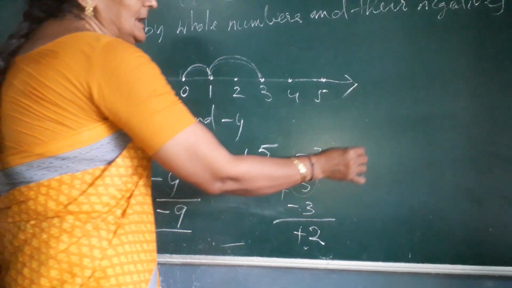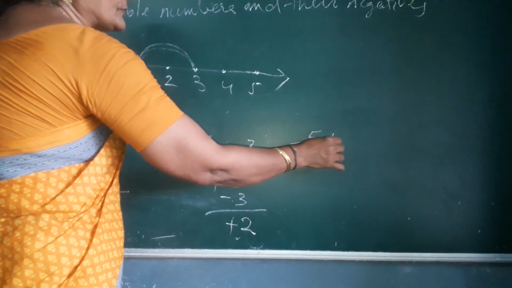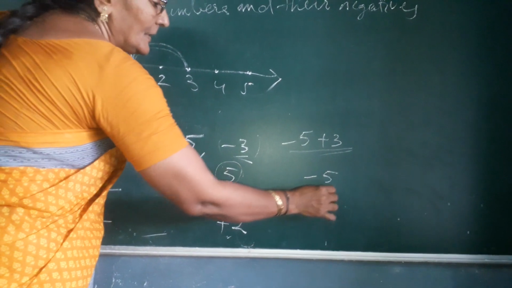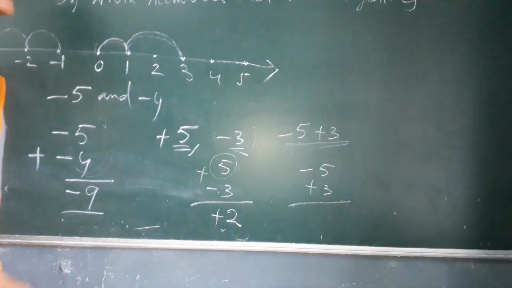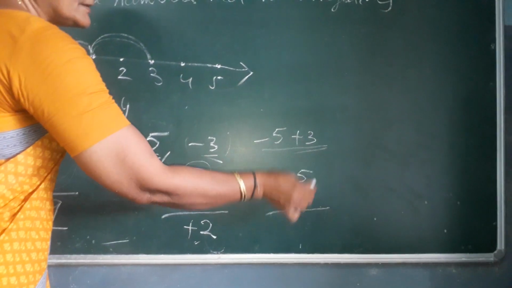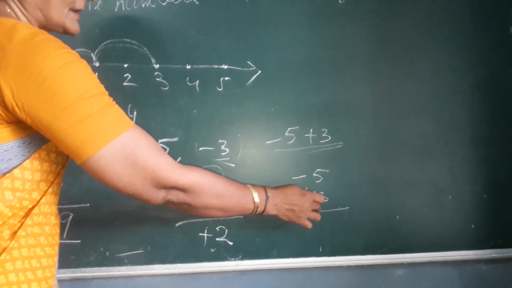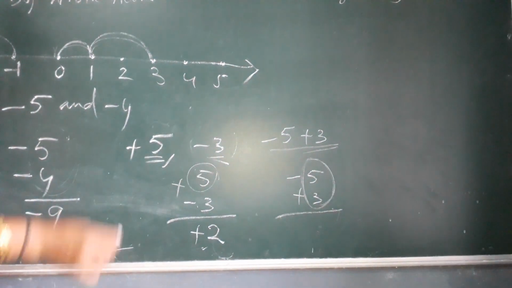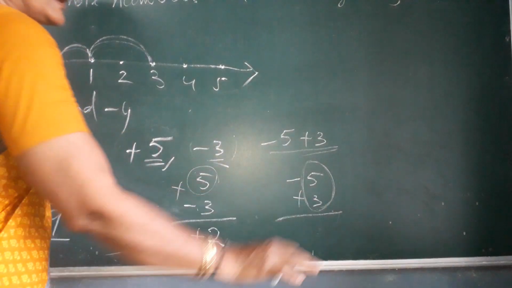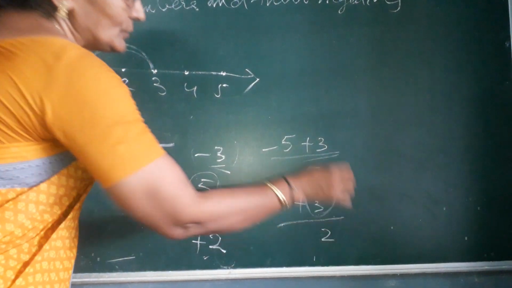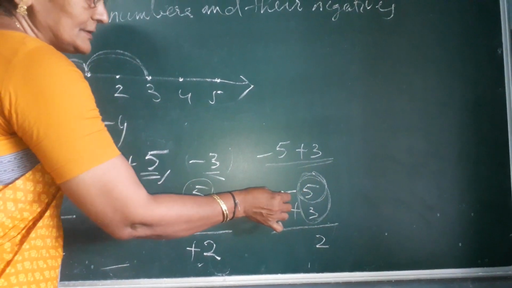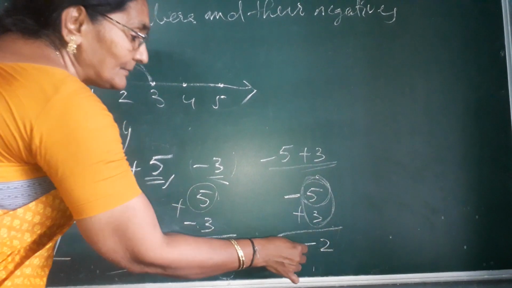If the question is minus 5 plus 3, then what will come? First, whatever bigger number is there, you will write that one first, then the smaller number you write another time. Then you will subtract the integers naturally. 5 minus 3, how much will come? That much you will write. You see that in front of the bigger number, what sign is there? That is minus, so the answer will come minus.